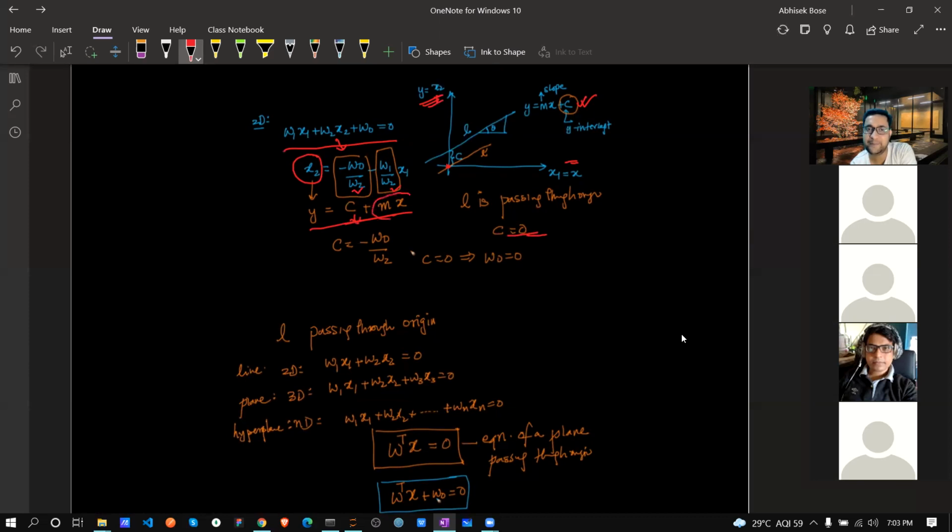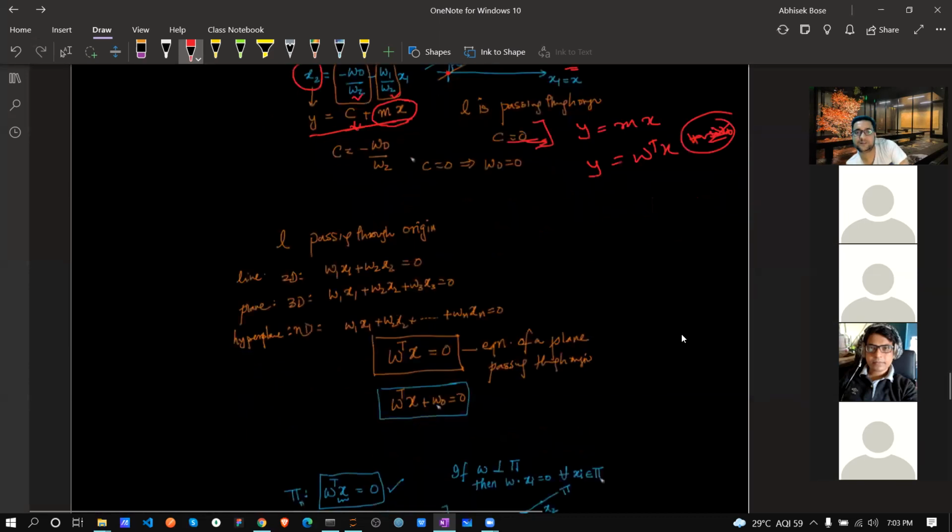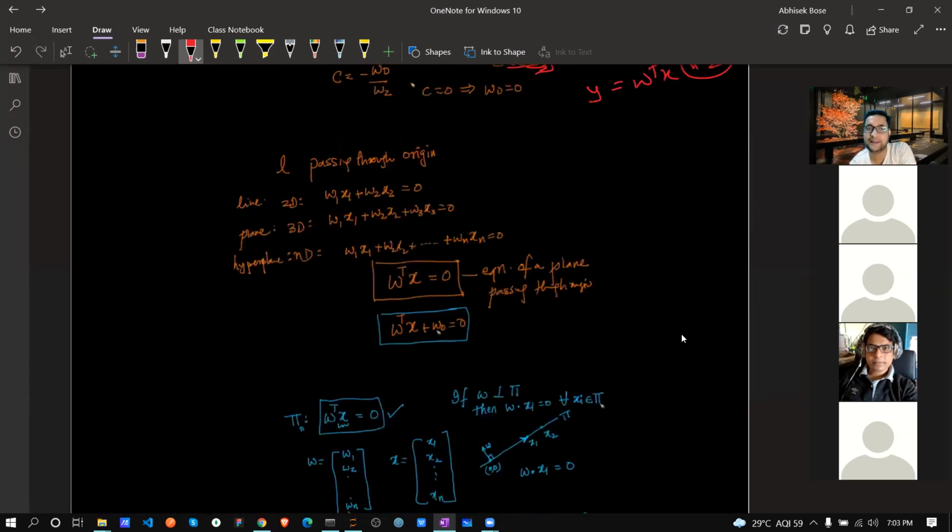So the only part remaining is this one, mx. Means if something is coming through origin, that means we are only calculating this part. Clear? Or we can say we are only computing W transpose X. So there is no W0. So this part is basically 0 if something is going through the origin. So what is the formula? If L, meaning the line, is passing through origin, so see, here is no W0. Here is also no W0 because it's passing through origin only. Correct?